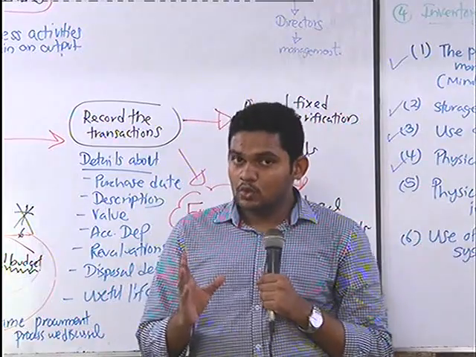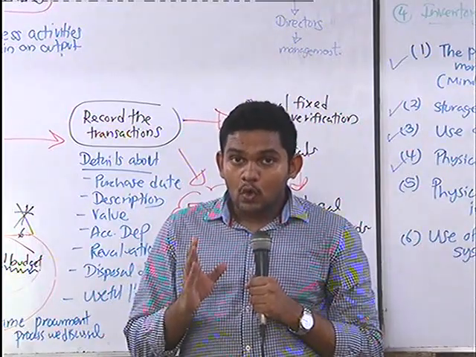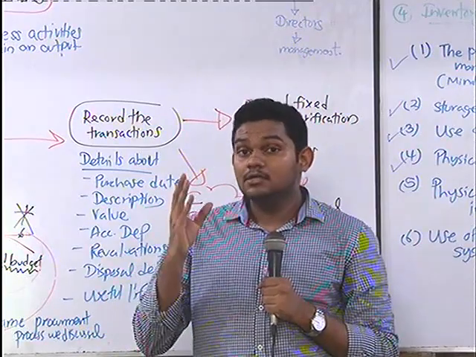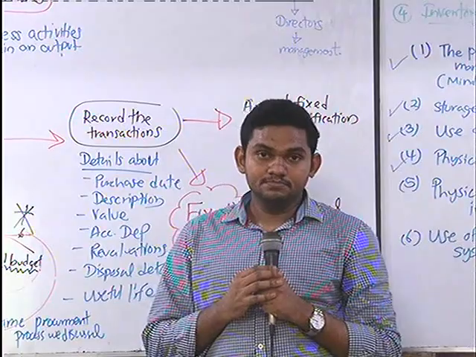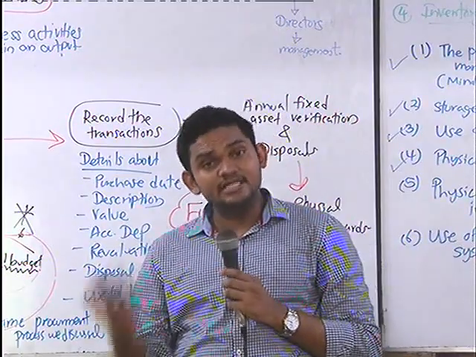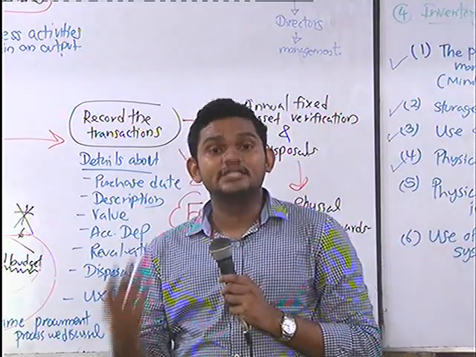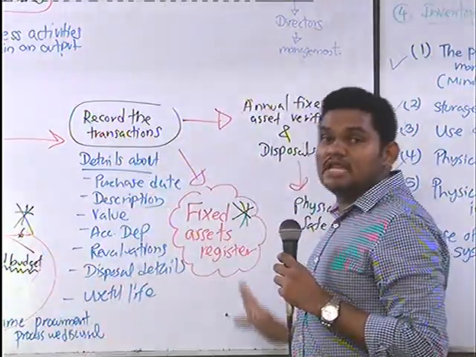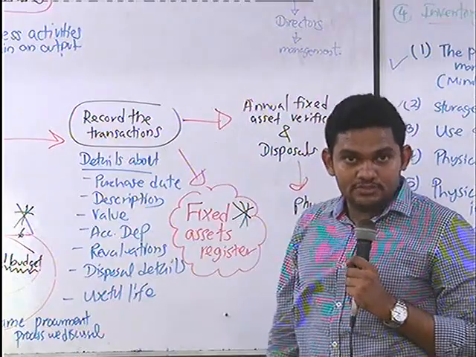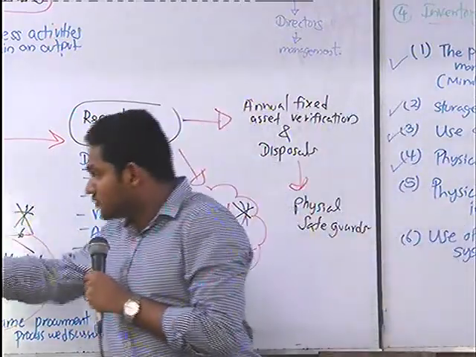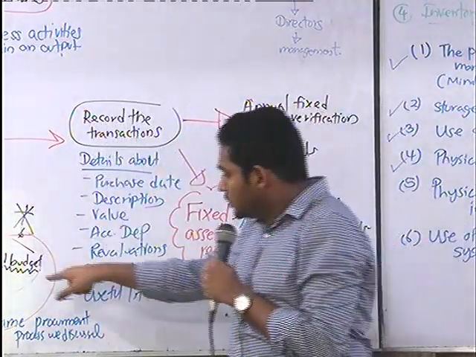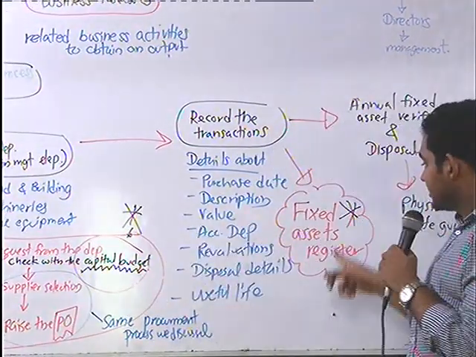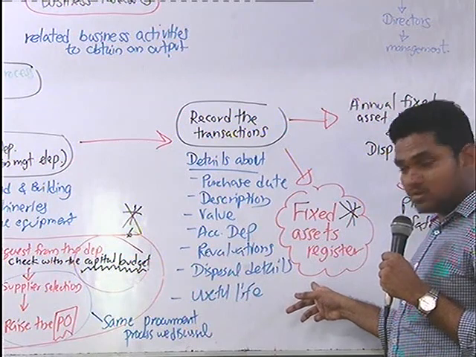So what you need to do? You have to call for quotations and select an appropriate supplier. That's an internal control there. So within these business processes only we are having internal controls. May business process ඇතුලේ තමයි internal controls තියෙන්නේ. So capital budget is an internal control. Having a fixed asset register is an internal control.